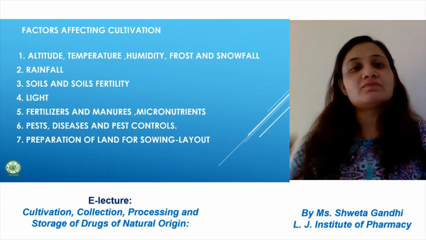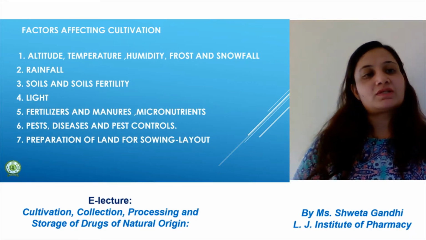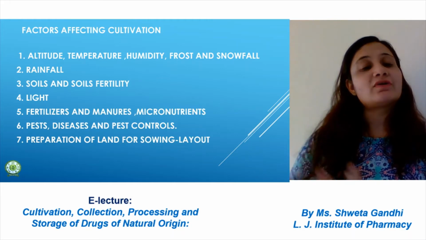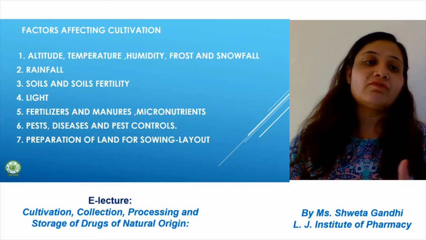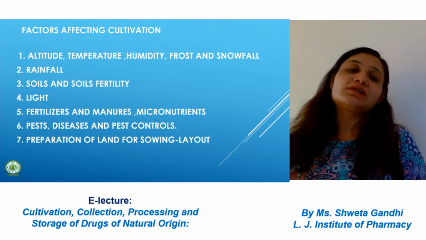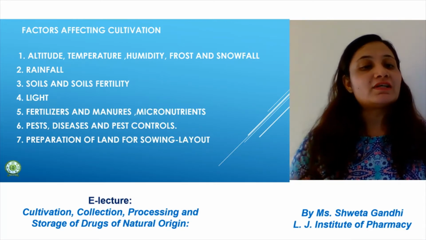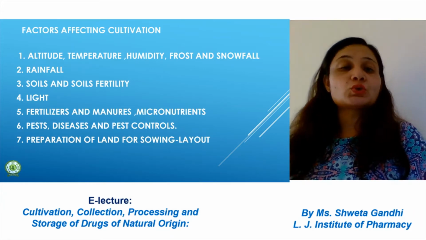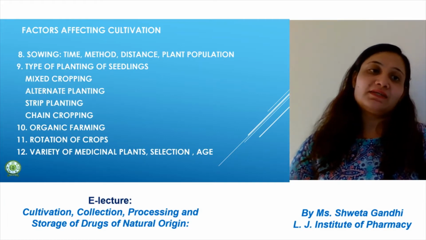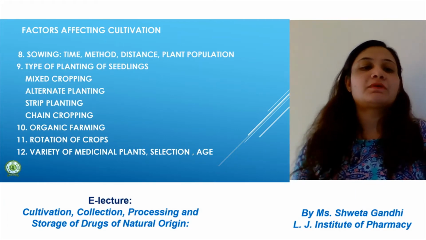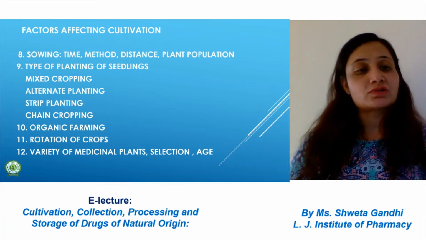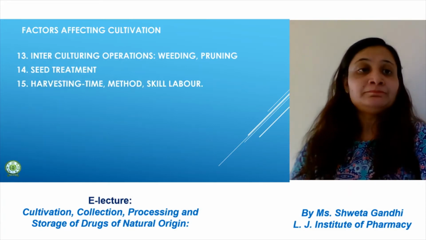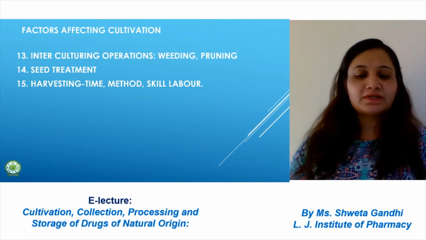These are all names which you have to write, but the major factors you have to describe are altitude, temperature, humidity, frost and snowfall. That means how altitude affects the cultivation, how temperature, how rainfall, which type of soil is suitable for which cultivation, which type of light is needed, fertilizers, manures, plant growth hormones, pest, disease, preparation of land for sowing, then sowing time should be proper, method, type of planting, mixed cropping, alternate planting, strip planting so that the growth and constituent can be increased, organic farming, rotation of crops and variety of medicinal plants, interculturing operations, seed treatment, harvesting time.